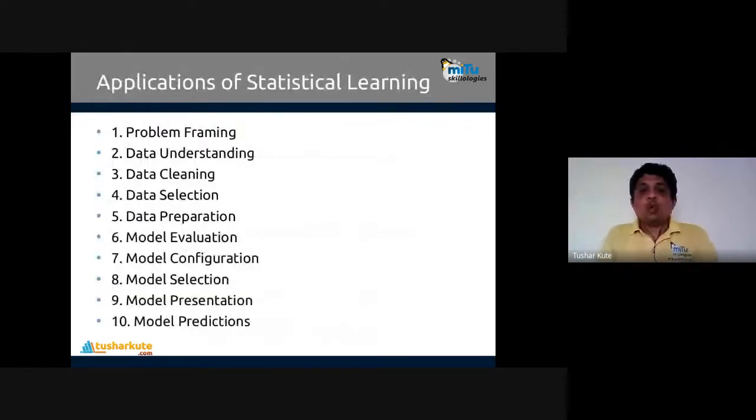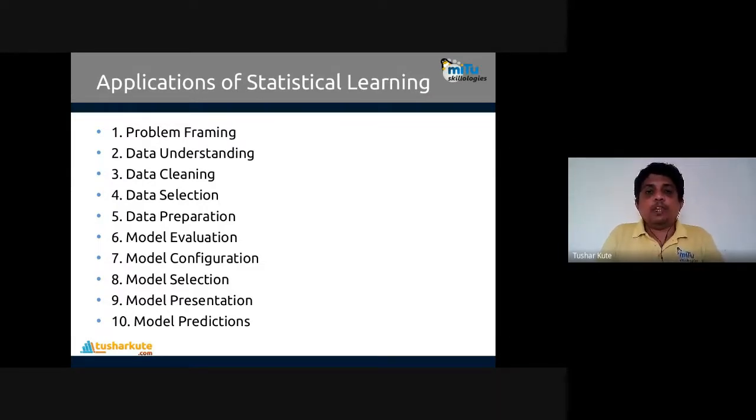Now, what are the applications? What are the different methods we use for statistical learning? Machine learning is a single part of statistical learning, but along with that, 10 different processes are taken in statistical learning to build a robust machine learning model for predictive modeling. So which are those?